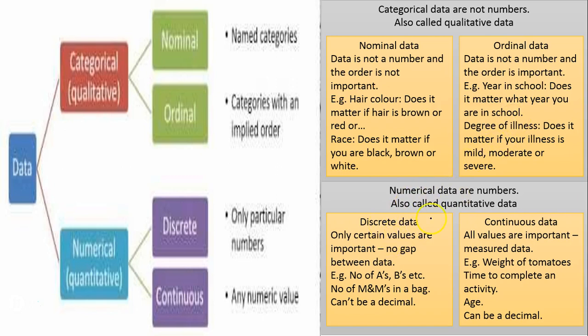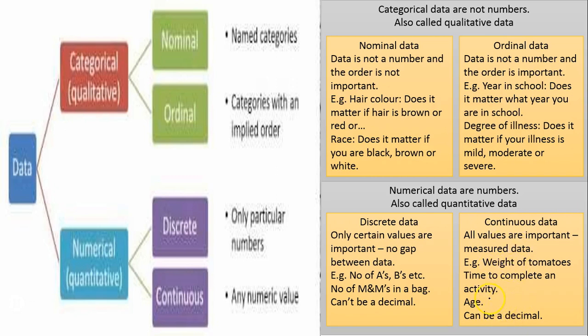Now, with the numerical or quantitative data, discrete data is a whole number. For example, if 10 people got A's in the class, 5 got B's, that's discrete. It's a definite number. A good example is the number of sweets in a bag. There'll be 10 sweets, 11 sweets. You can't really get 10 and a half. Now, of course, somebody could break one in half, but let's not be pedantic about it. With continuous data, all values are possible, so basically it can be a decimal. It's any number that can change, so weight, height, age, they're all continuous data.